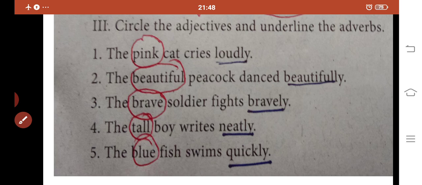Okay students, these are the answers for this topic. You have to write these answers in your Bridge Course module book.